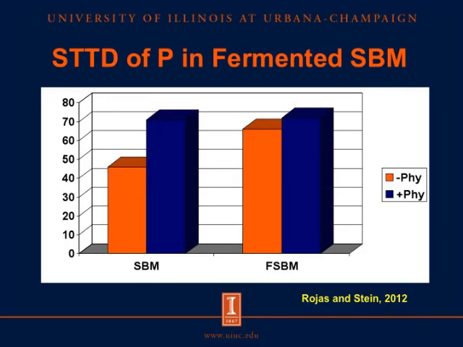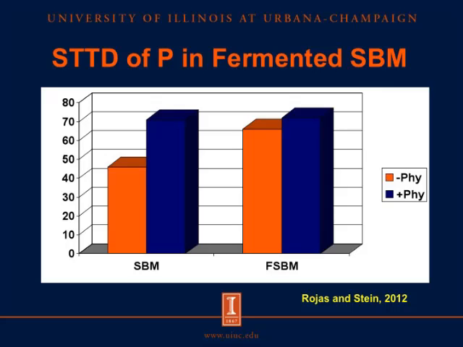Another ingredient that is sometimes fermented is soybean meal, and we have determined the standardized total tract digestibility of phosphorus in both unfermented soybean meal and fermented soybean meal. And we can see we have both of these diets without phytase, that's the orange bars, and we have them with phytase, which is the blue bars. And we can see that for conventional soybean meal, shown on the left here, the digestibility of phosphorus is much less than in fermented soybean meal.